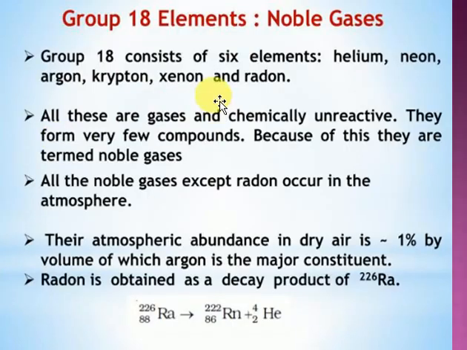Look at the students, the group 18 elements are the noble gases, also called inert gases. Why are they called noble gases, inert gases? The 6 elements appear in this last group of the periodic table. Radon is a radioactive element. So remember, group 18 consists of 6 elements: helium, neon, argon, krypton, xenon, and radon. All these are gases and chemically unreactive. Remember this very important point.